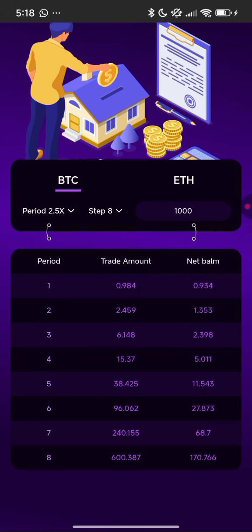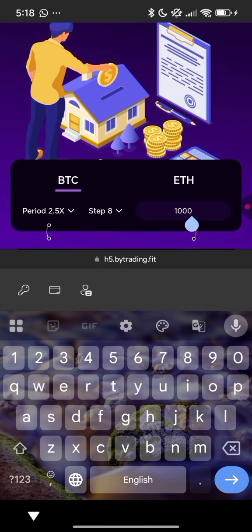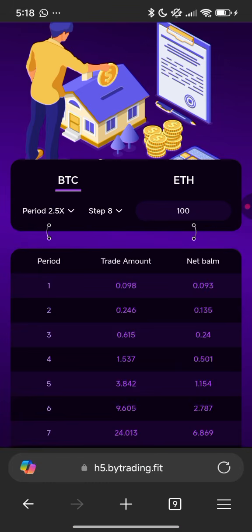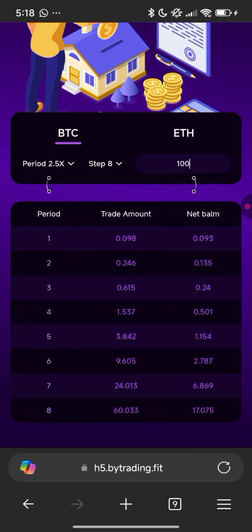Let me give you guys an example before showing you how you can trade it. Let's say I started with $100. So this is the trading plan I have to follow for me to trade with them. Once you complete these 8 stages, you can start over again. So let me go over to the Telegram group.